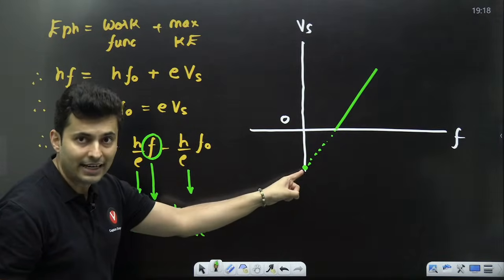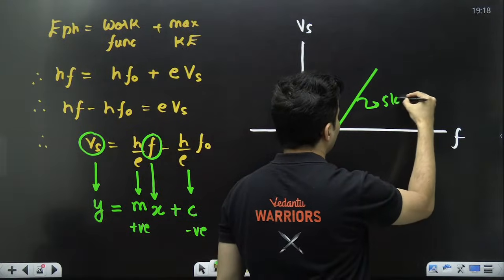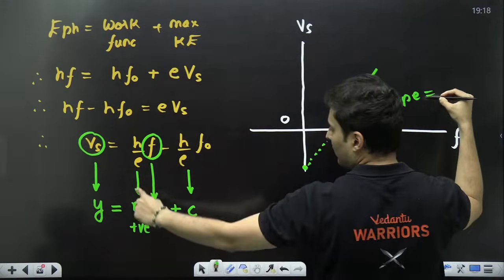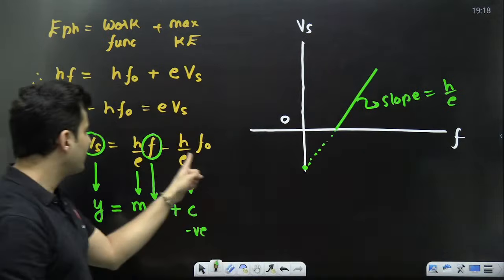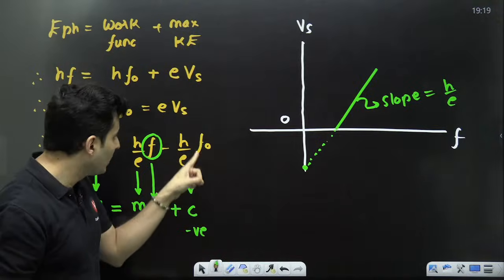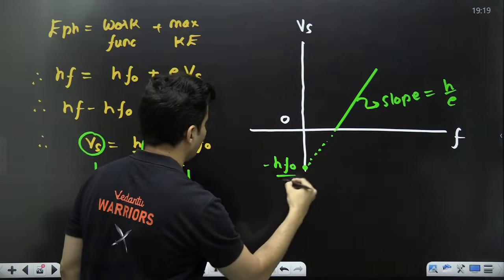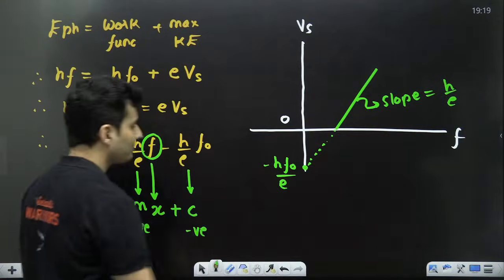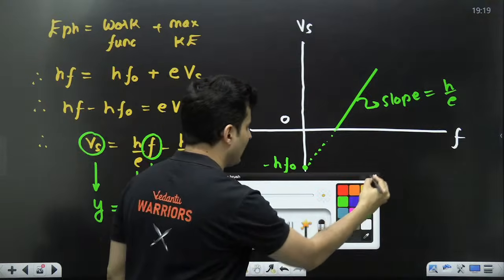That's why negative y-intercept and positive slope. So this slope is constant for everyone. You can see it is h by e, but this y-intercept will be different for everyone because f naught will be different. So this is minus h f naught by e. Yes, that's what it is. So please remember this again.